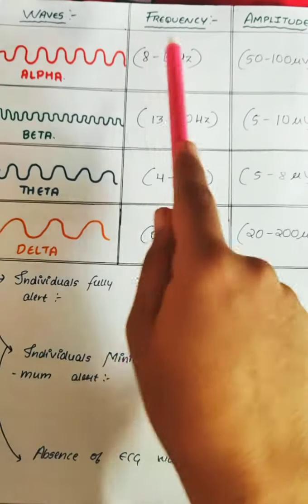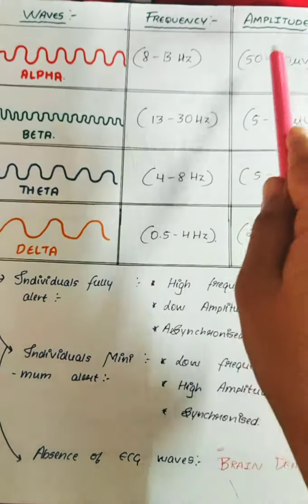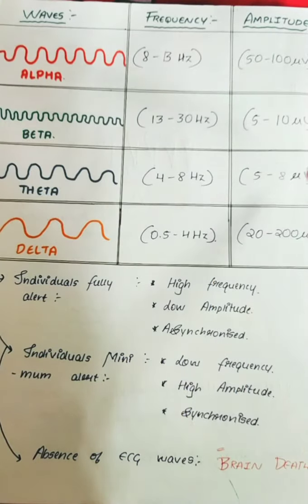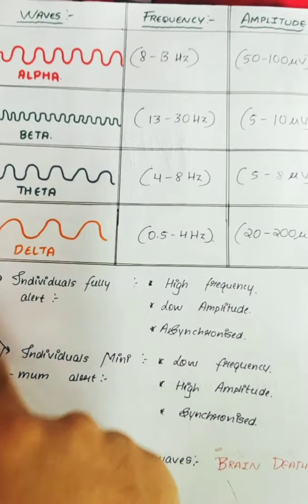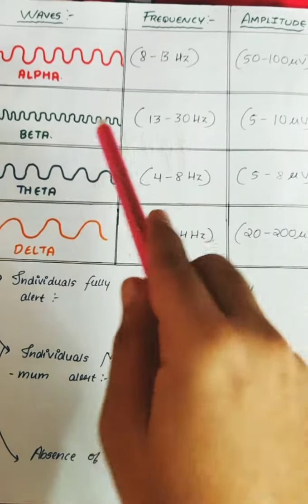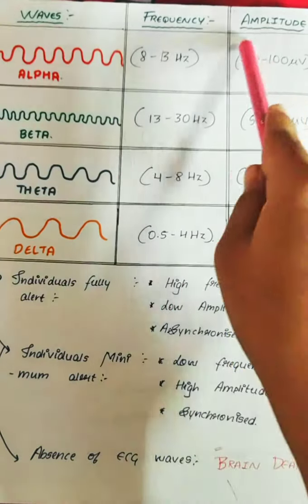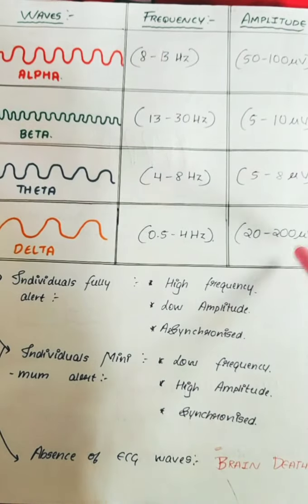In theta waves, the frequency is 4 to 8 hertz, amplitude is 5 to 8 microvolts. In delta, you can see the amplitude is more but the frequency is very less, so the frequency is 0.5 to 4 hertz and the amplitude is 20 to 200 microvolts.